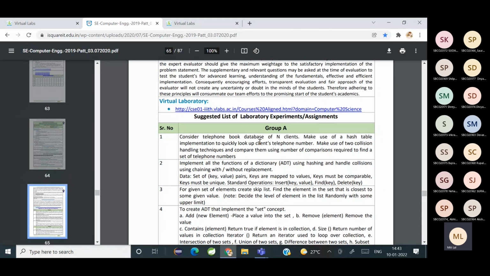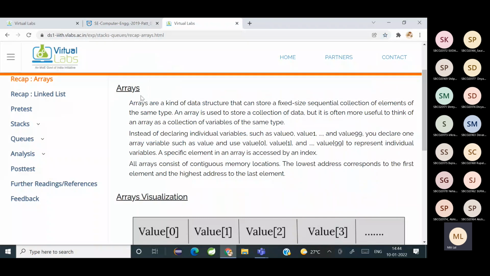Okay? Please respond, students. Is it clear? Yes, ma'am. So to start with hashing, we have to do hashing. The prerequisites for hashing are that you have to know about arrays and linked list. So कोई बता सकते हैं, what do you know about arrays?